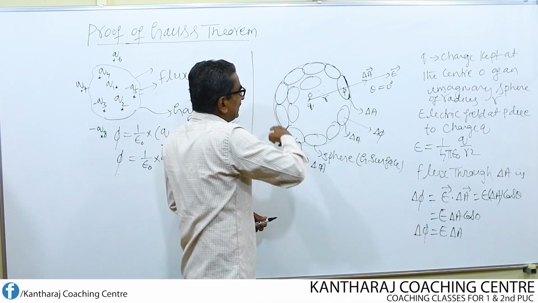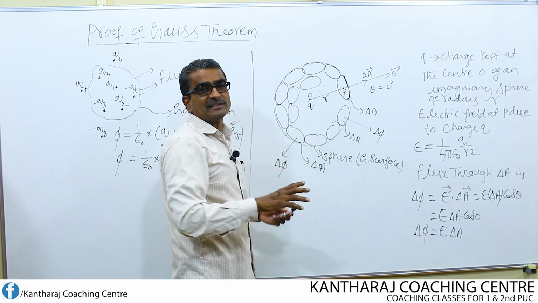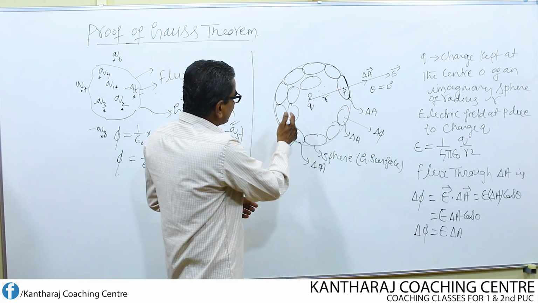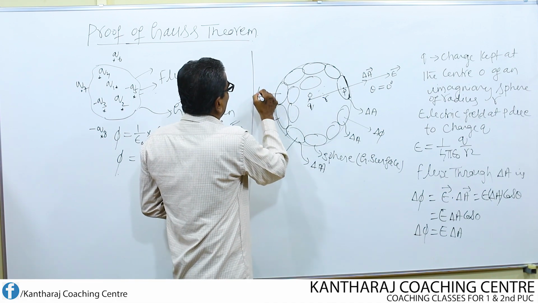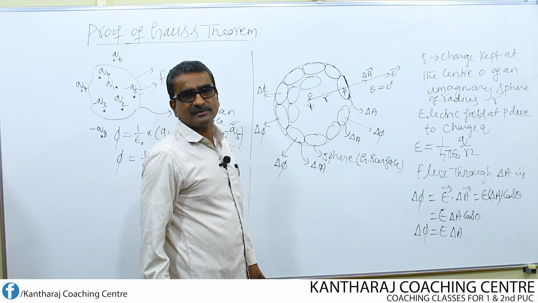Since all these areas are identical and are at the same distance from the center, that means the radius, the flux coming out through all these areas remains the same, delta phi.